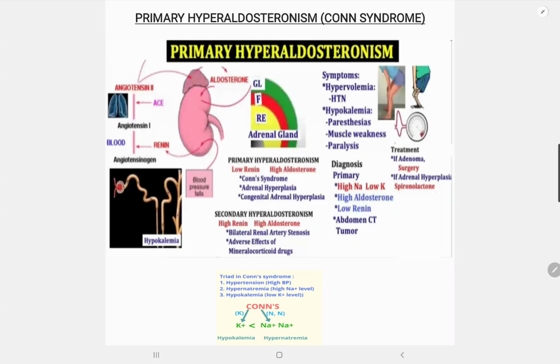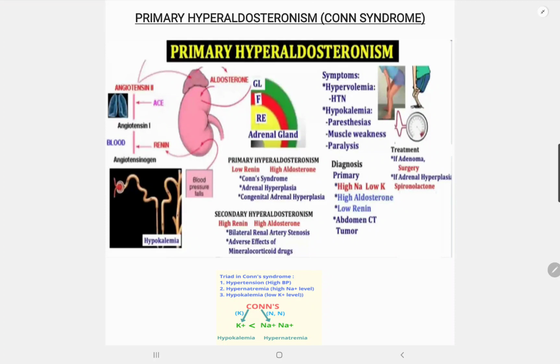Medical therapy with a mineralocorticoid receptor antagonist, for example spironolactone, is recommended for patients with bilateral adrenal hyperplasia and those with adrenal adenoma who do not undergo the surgery. So remember the triad for Conn syndrome.